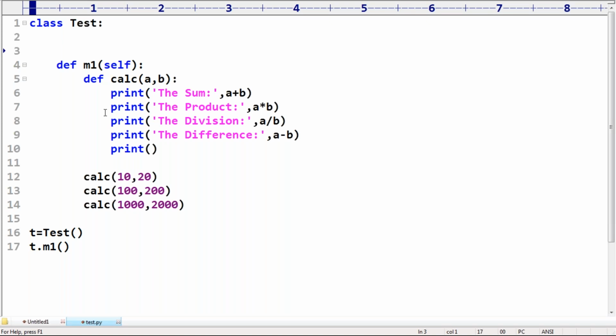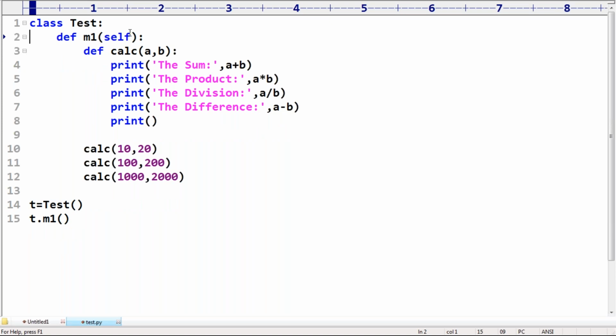Remember that. Friends, are you in a position to understand the terminology? That's all. This is about the inner classes concept and the nested methods concept. Nested methods are also possible. It is better to practice from our material.